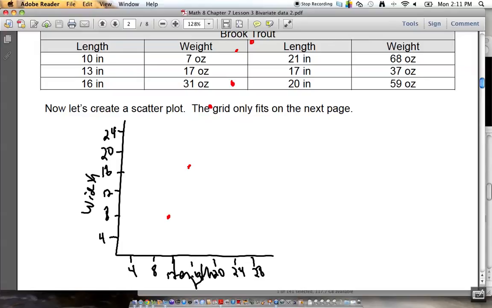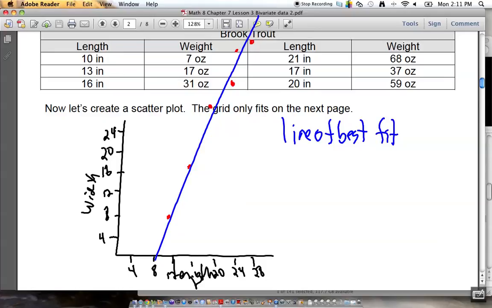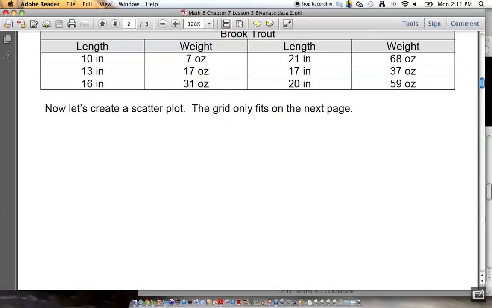Now, through the scatter plot, we can put what we call a line of best fit. And all that means is a line that kind of goes through the middle of it. And that is the last thing we have to know for today. The line of best fit goes through the middle of the dots. Okay? We will talk more about this when we get a full period tomorrow.